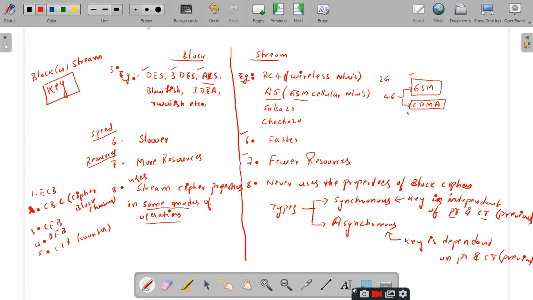So I would like to end this topic with another simple question. Can anybody tell me, can we develop an encryption algorithm on our own? Yes, sir. Any other answer? Can we develop our own encryption algorithm? Yes, sir.